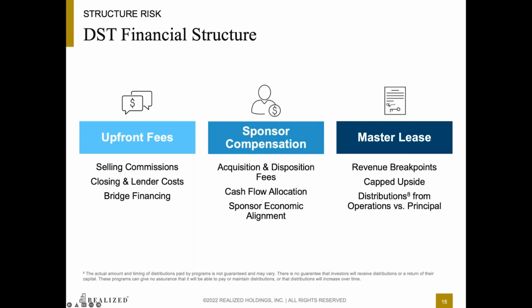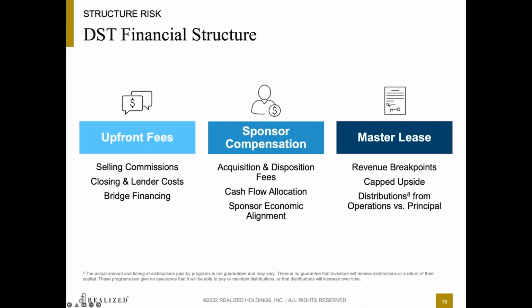Many of the factors that are important in any real estate valuation, but what makes evaluating a DST unique is the legal and financial structure that makes it a prepackaged investment. This is what we call structural risk. This relates to the financial structure of the investment, not the structure of the actual building.